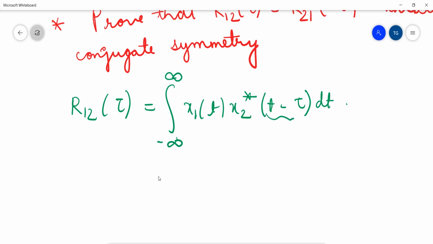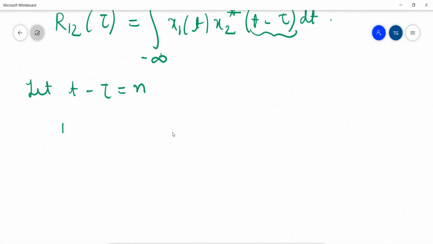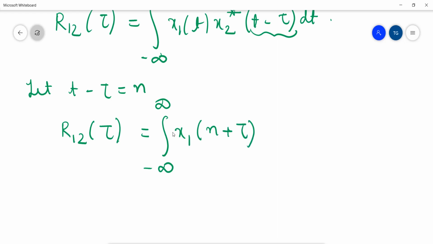Now substitute t minus tau equals n. In this equation, we will get R12 of tau equal to integration from minus infinity to infinity x1 of n plus tau, since t becomes n plus tau, times the complex conjugate of x2 of n into dn.